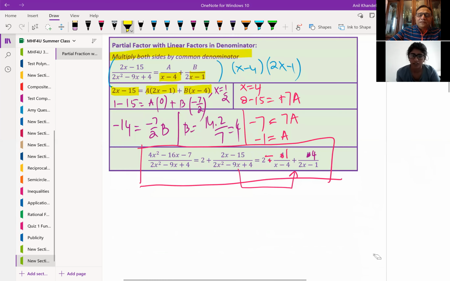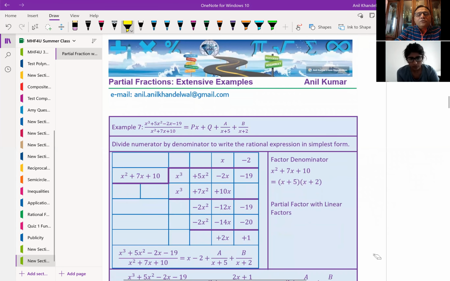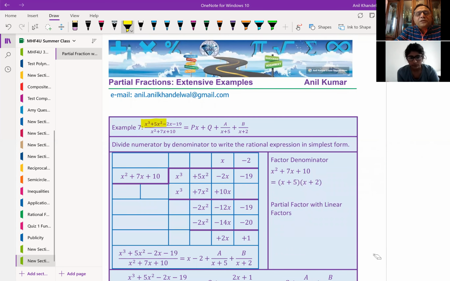Okay, so I've done the long division for you here. So here's this question: x cubed plus 5x squared minus 2x minus 19 divided by x squared plus 7x plus 10. The numerator is written inside as shown here, correct? The denominator is written outside. Now, we have to focus on the leading term.